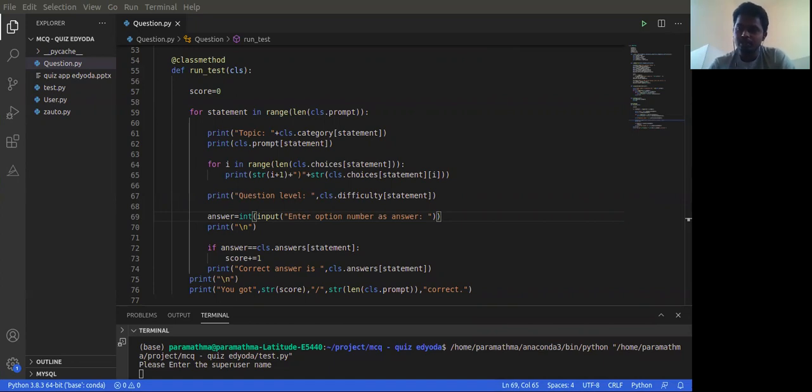And these are some of the features. The supervisor should be able to add questions and answers to the quiz, and he has the power to update or add some more questions depending upon the difficulty level. The quiz should support MCQ questions, that is multiple choice questions with a single answer, and every user should be able to take the quiz if he gets registered. And the application should display the final results with the right answers.